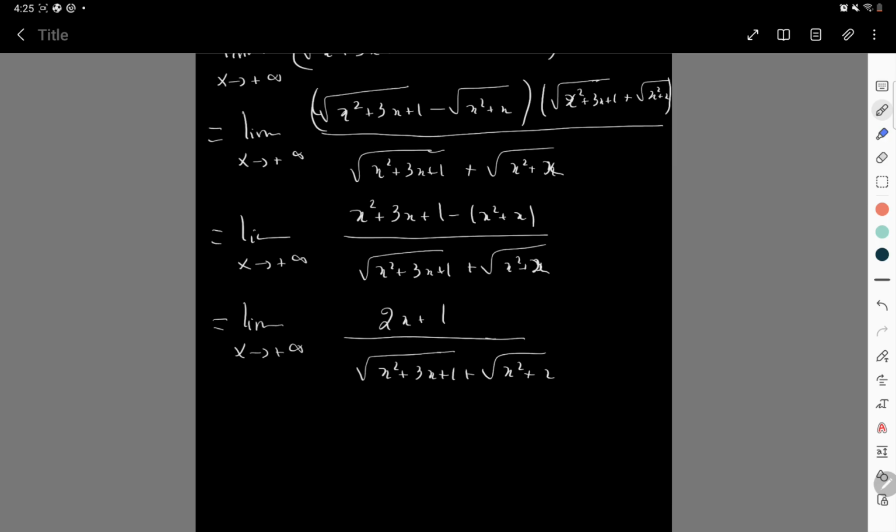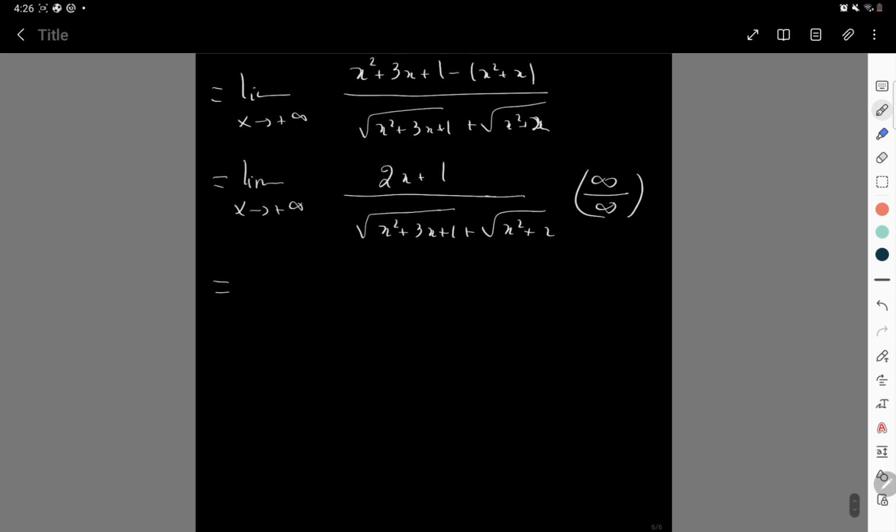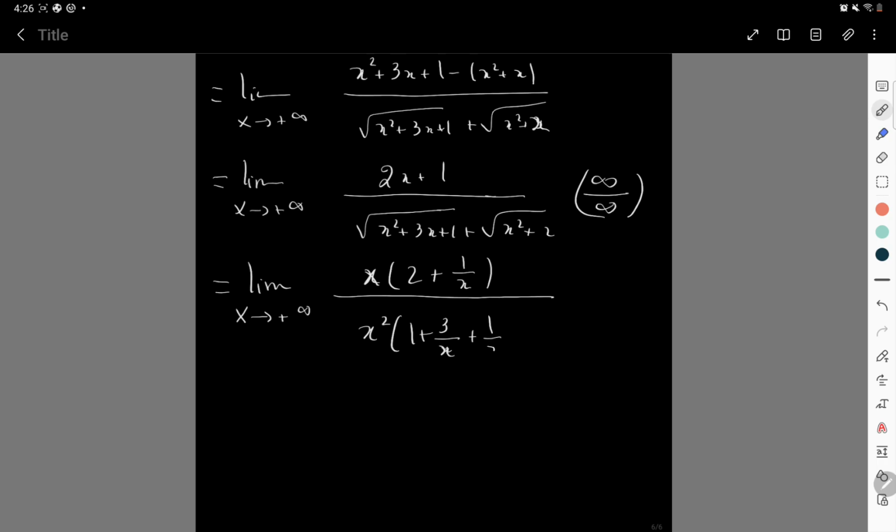Now once I plug in, I get infinity over infinity. So I also have to do something. Factor out the dominating term on the top, which is x, and look at the dominating term on the bottom. In the first square root, the dominating term inside is x squared, leaving 1 plus 3 over x plus 1 over x squared.